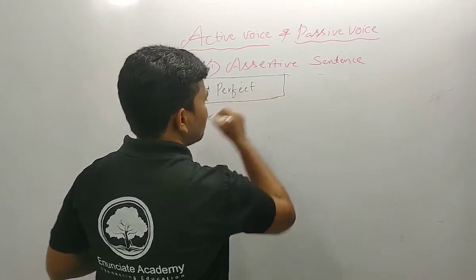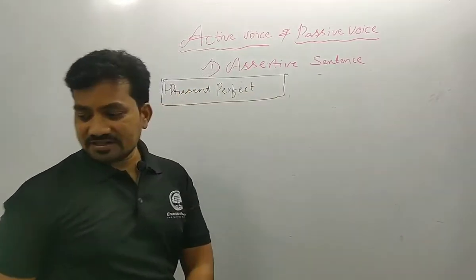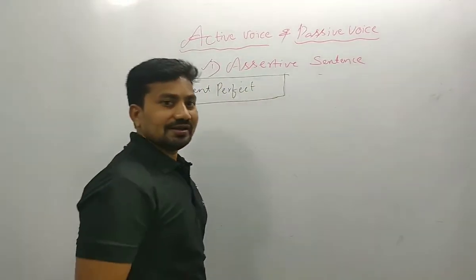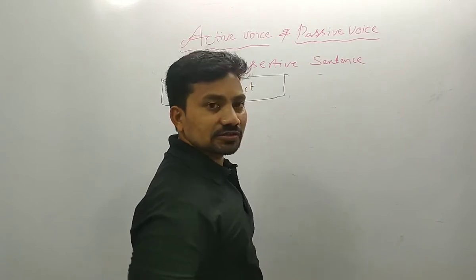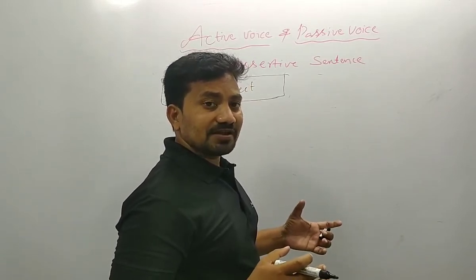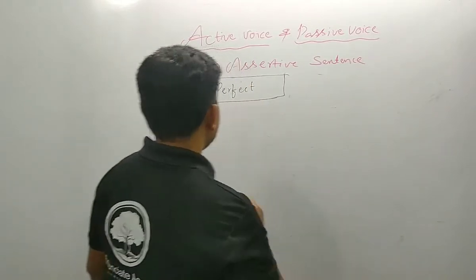Then write down the present perfect. How can we write the present perfect? We already know the action of the tense. So present perfect means completed actions. How do we write it?